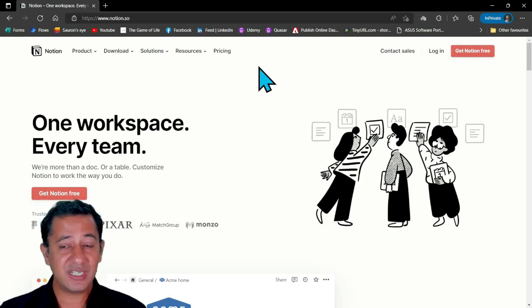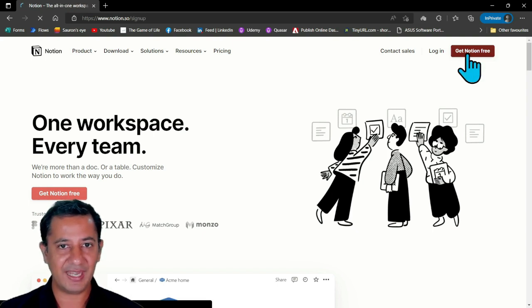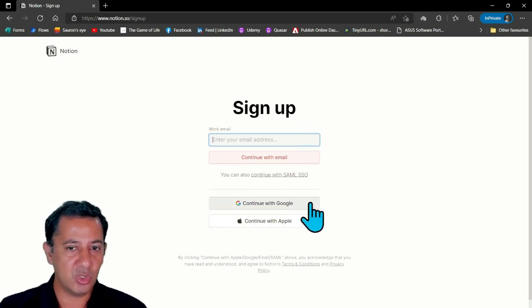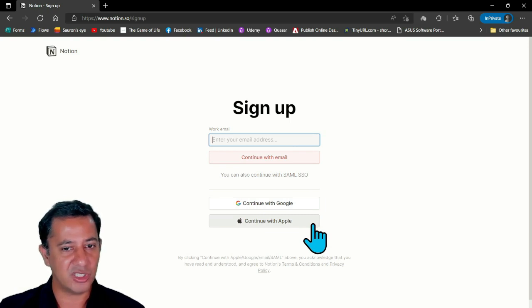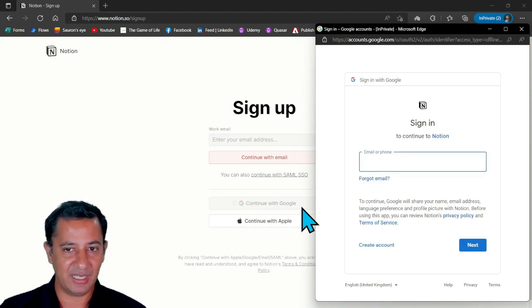And once you reach there, you can create an account for yourself. So over here on the top right, you can see it says Get Notion Free. So if you click on that, right, over here, you can sign in with your Gmail or your Apple ID or even some other address. But if you are Android, I would just take the Google ID. And if you have an iPhone, I would just take your Apple ID. That makes it easier. Let me log in with my son's email ID.